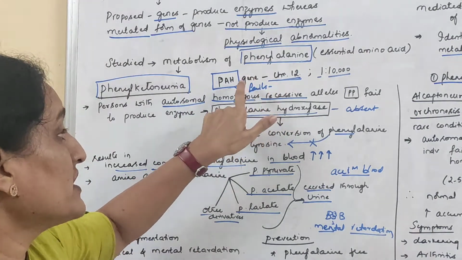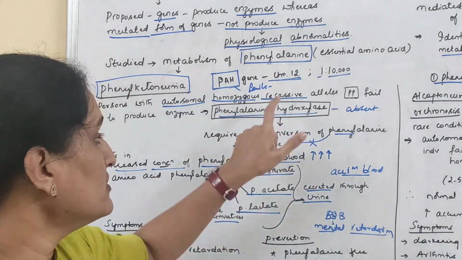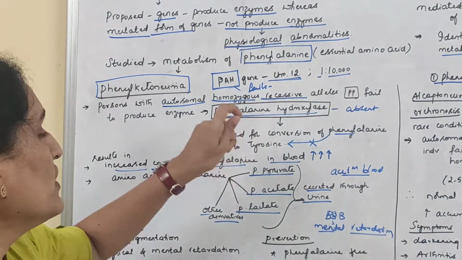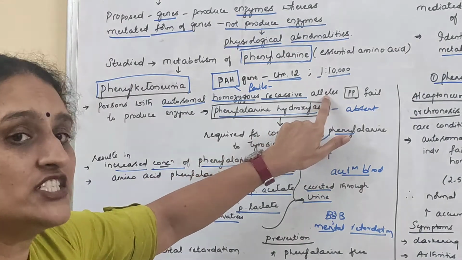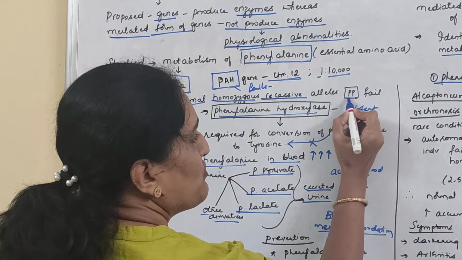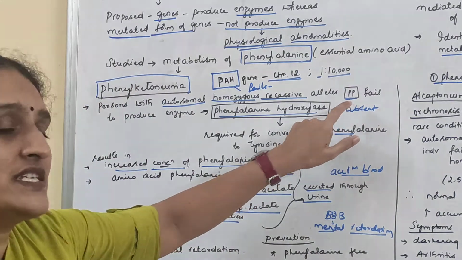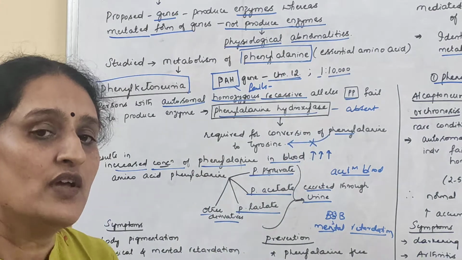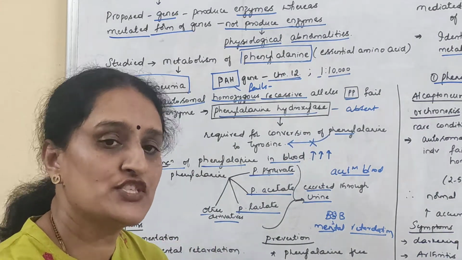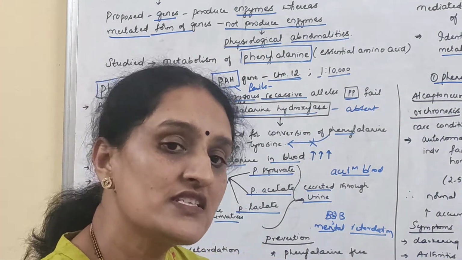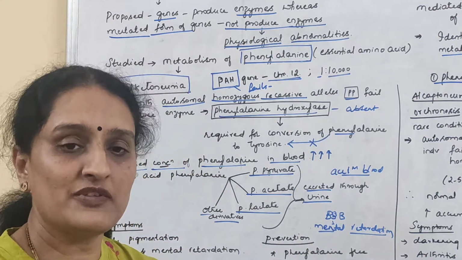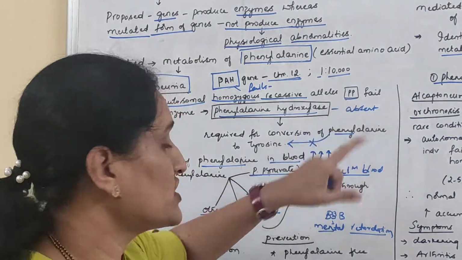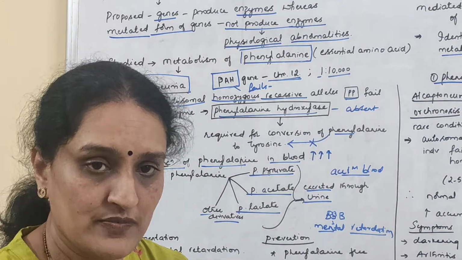To be more specific, it is present on the long arm of chromosome number 12, and this gets inherited when the allele or the gene, which is represented as small p, is present in homozygous recessive condition. Meaning to say, when a child inherits two recessive genes from its parents, one from the father and one from the mother, then in this homozygous recessive condition, the disease gets expressed, right?